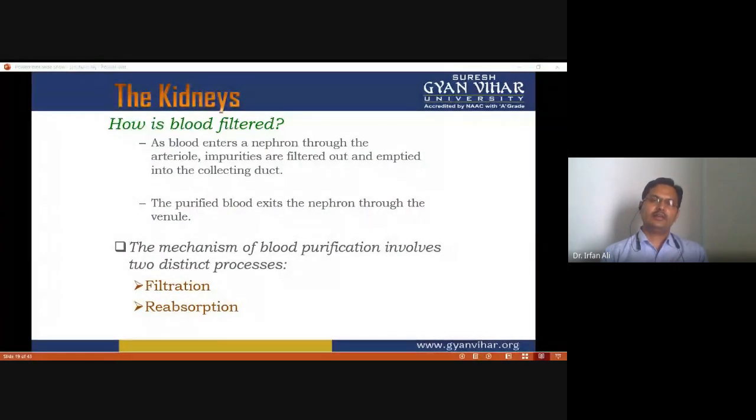So, the main role of the kidney is filtration of blood. As blood enters a nephron through the arteriole, impurities are filtered out along with the nitrogenous waste and emptied into a collecting duct. Some of the glucose and some important molecules are also filtered through the process of filtration. The purified blood exits the nephron through the venule. The mechanism of blood purification involves two different processes: filtration and reabsorption.